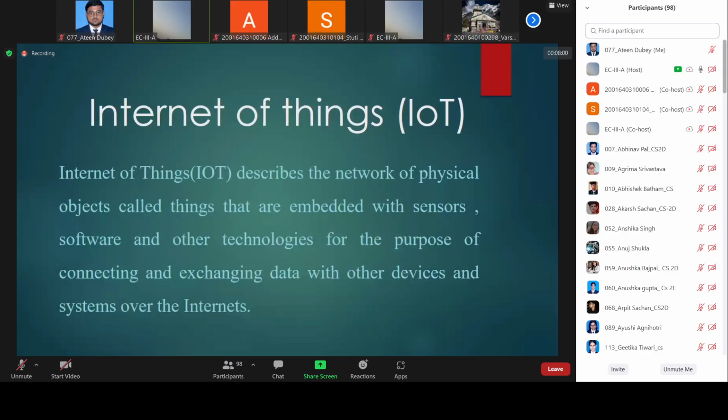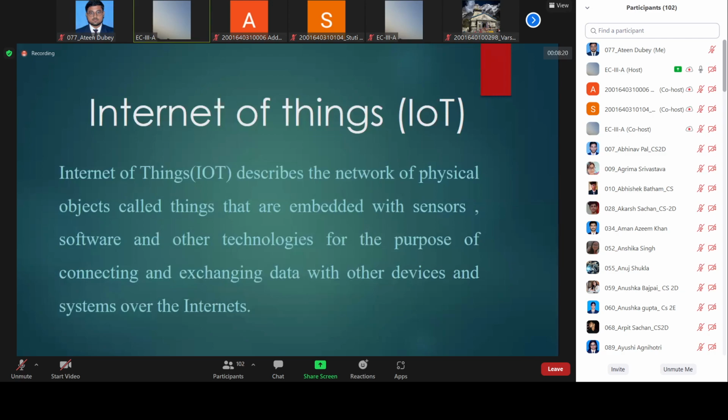So first of all, it is very important to understand what IoT is. The definition, as you can see, is that IoT is basically a combination of various elements, a network of physical objects that are embedded with sensors, software, and other technologies.